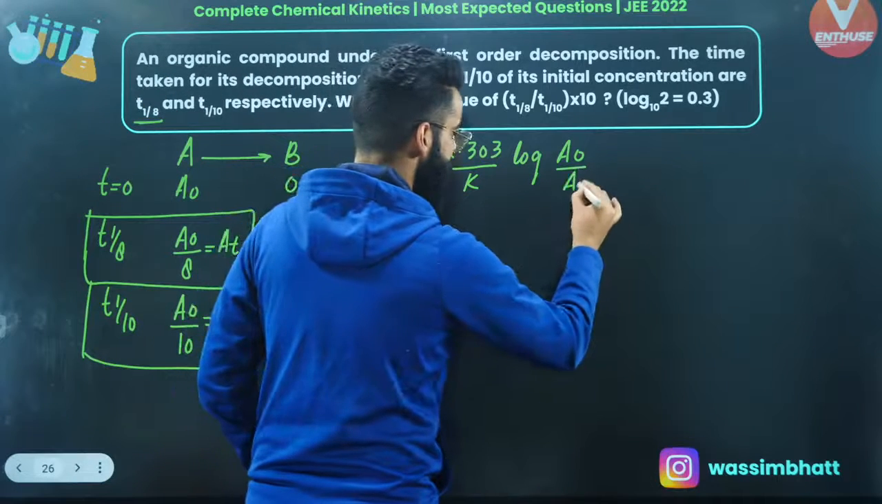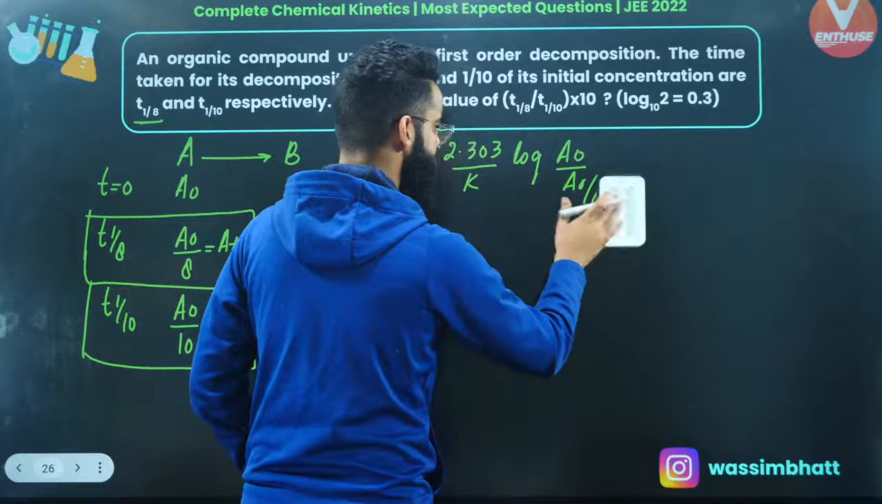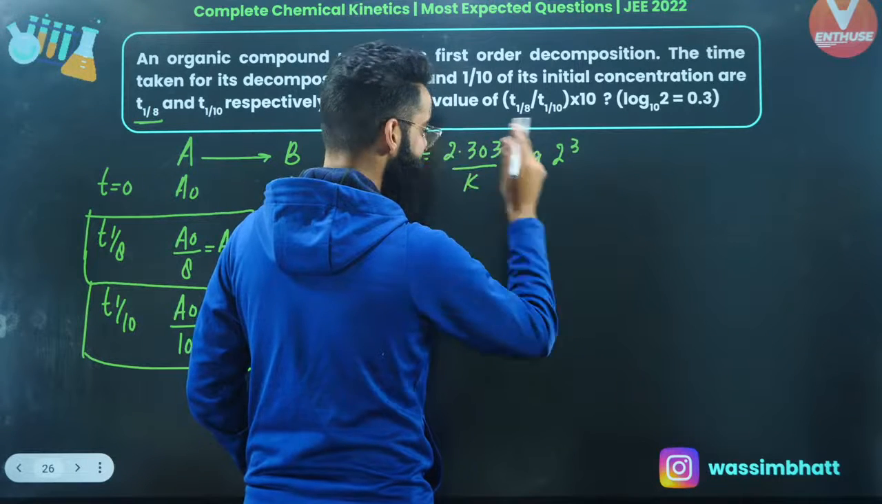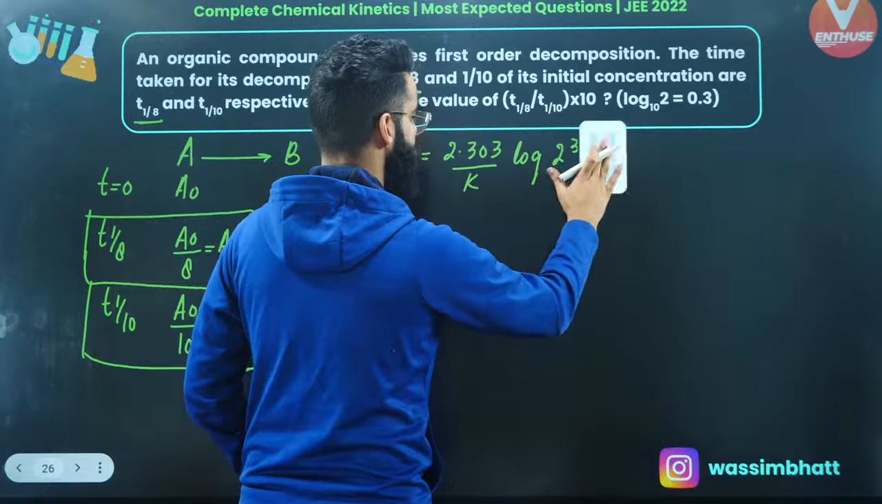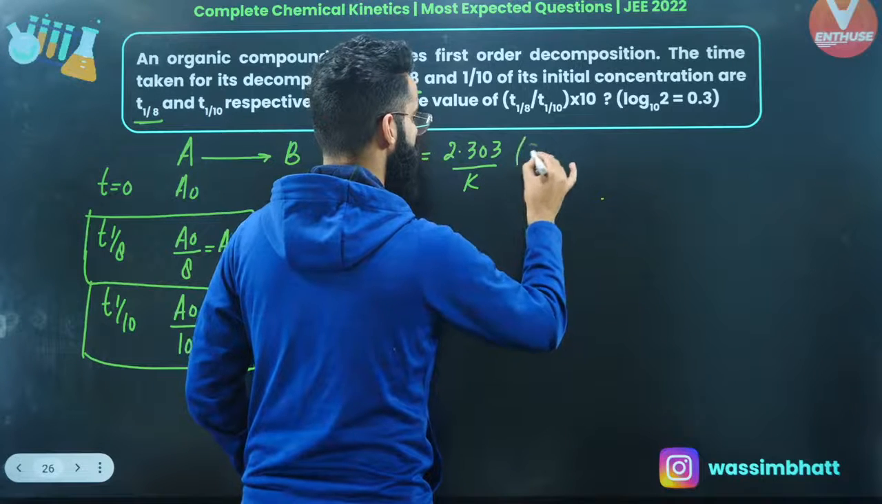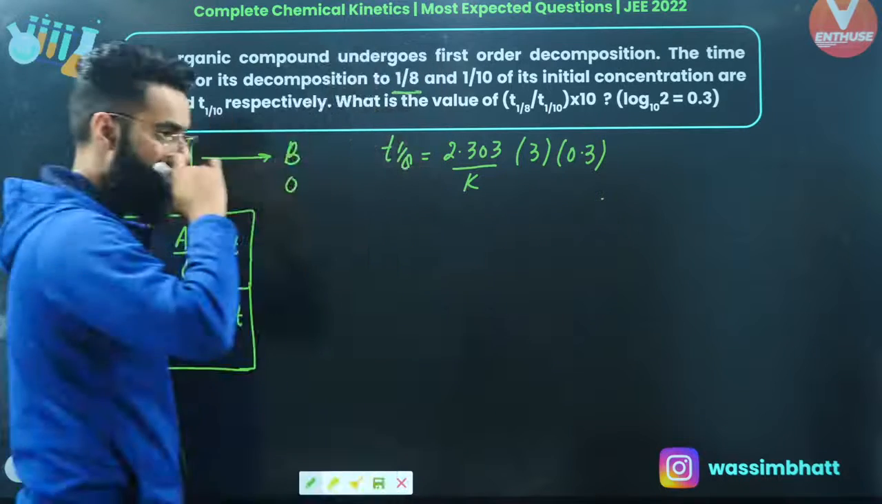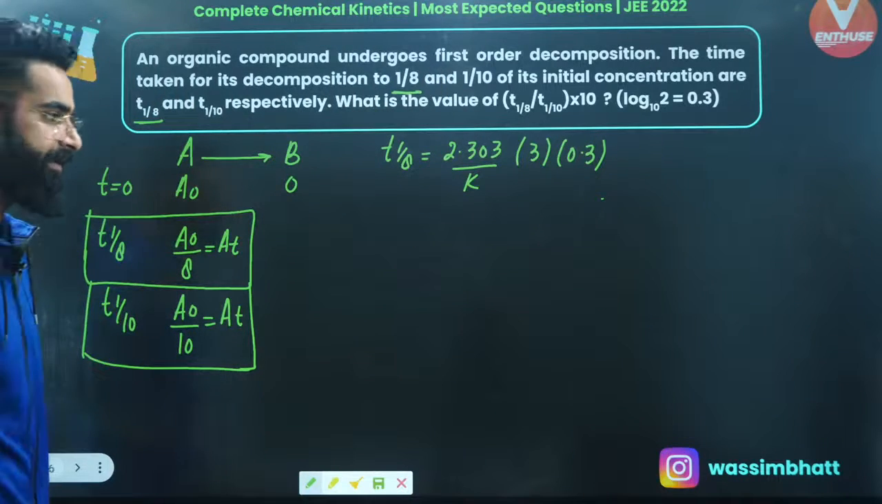So this is going to be A0 divided by 8. 8 comes up, so it's going to be 2 raised to the power 3, right? 2 raised to the power 3 you can write as 3 log 2. Simple. It's going to be 3 multiplied by log 2, and log 2 you guys will know is 0.3. So this is T1/8 you got first of all by using the integrated rate equation.